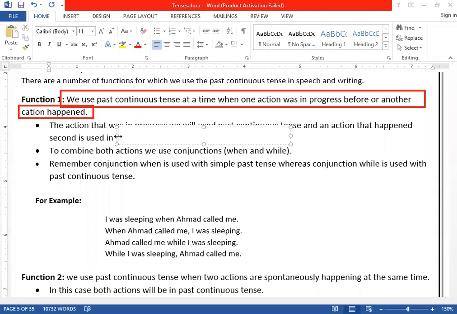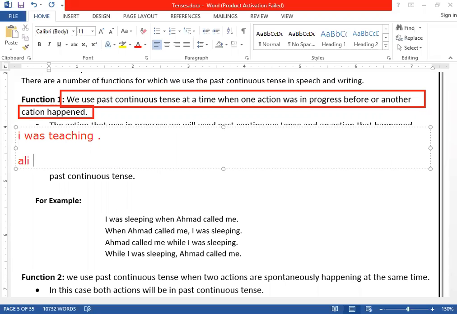Suppose one of the actions was in progress yesterday: I was teaching. It was one action. Another action: Ali came. Ali came, clear?